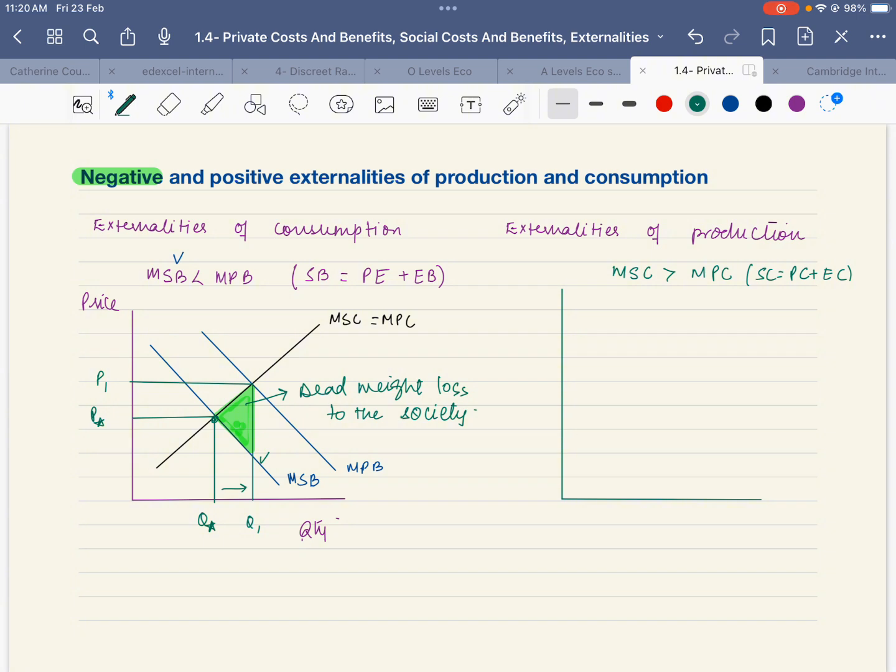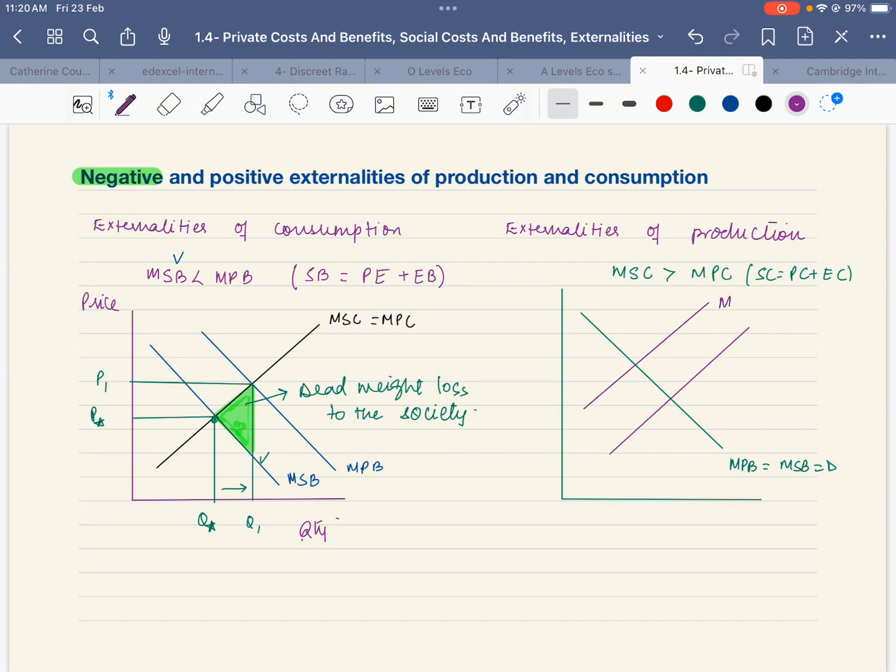Okay, so let's have a look at the graph. This is marginal private benefit is equal to marginal social benefit, and this is equal to demand. Now, marginal private cost is here, whereas marginal social cost is up here, right?